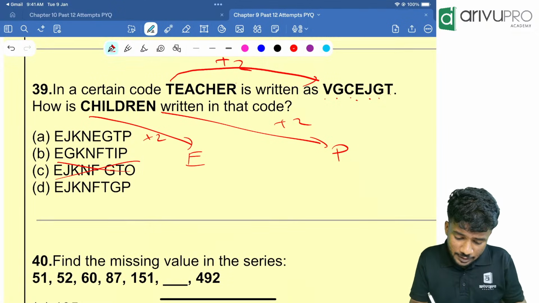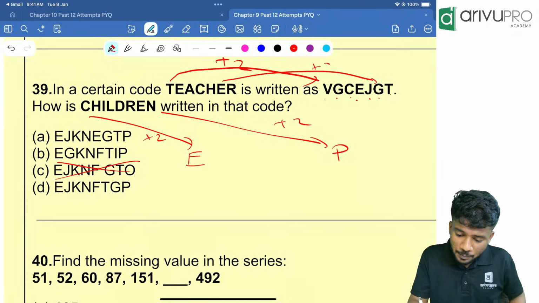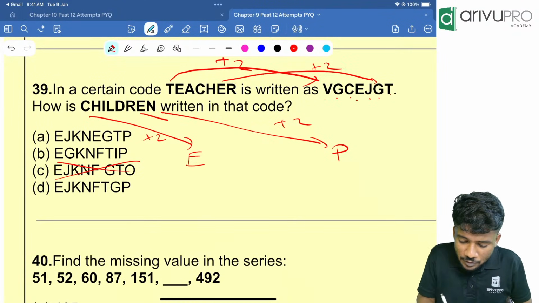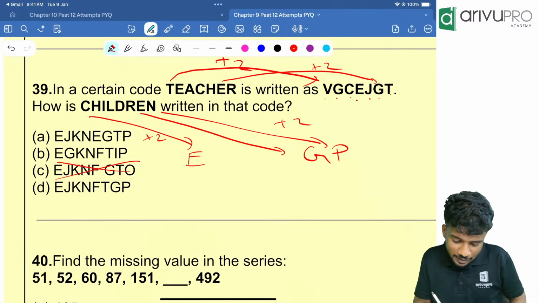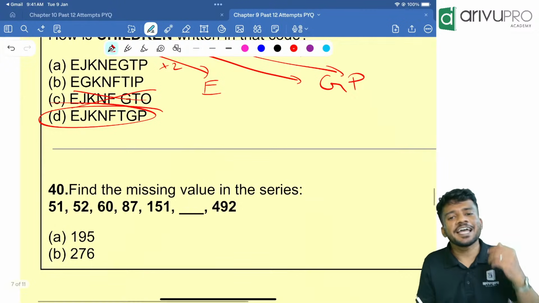Then what is the next pattern? E is becoming G. FG, that means plus 2. That means E should be what? G over here itself. Who is having G over here? Option D is only having. So option D is your answer.